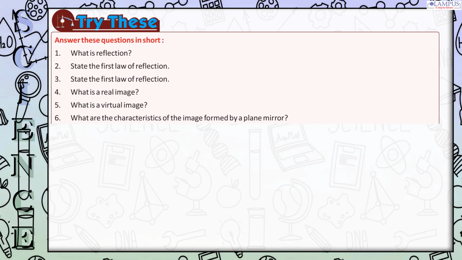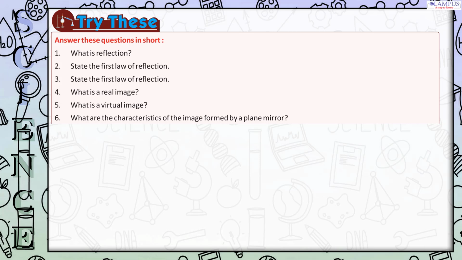Try these. Answer these questions in short. 1. What is reflection? 2. State the first law of reflection. 3. State the second law of reflection. 4. What is a real image?